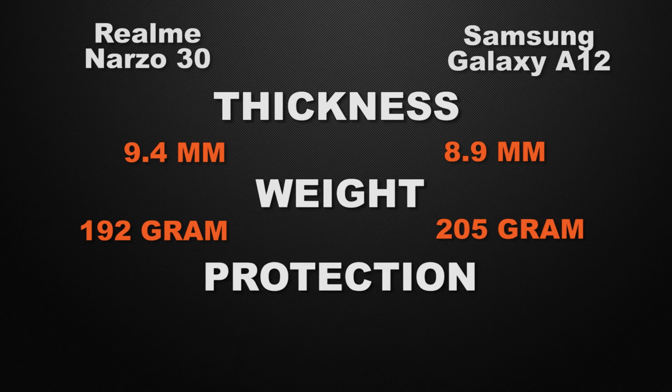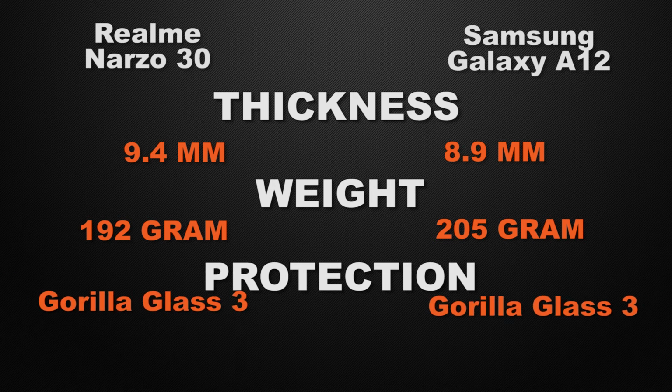And about the protective glass of the devices, Narzo 30 has Gorilla Glass 3, whereas A12 has Gorilla Glass 3. So it's a tie because both of the devices have the same generation of glass.